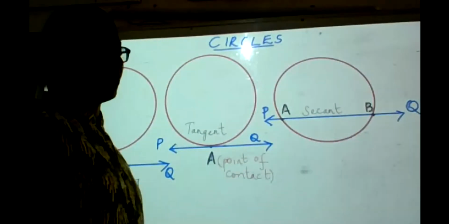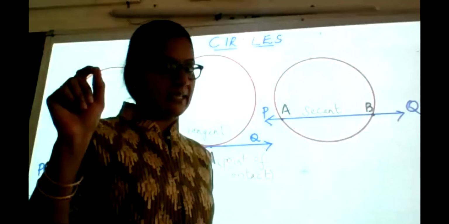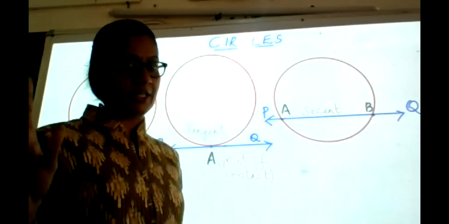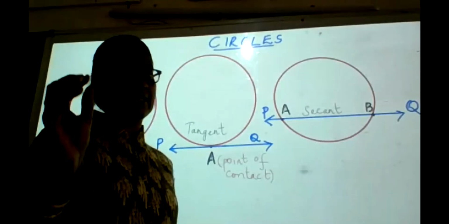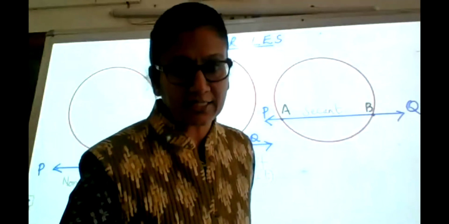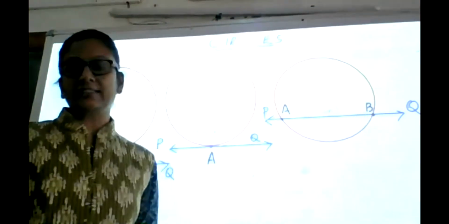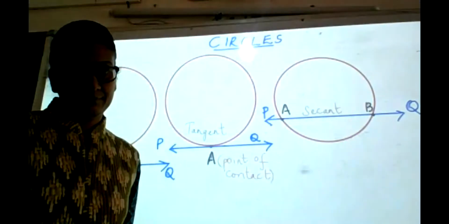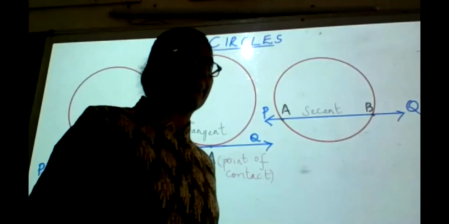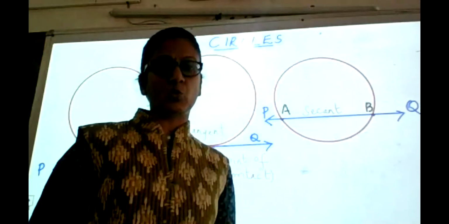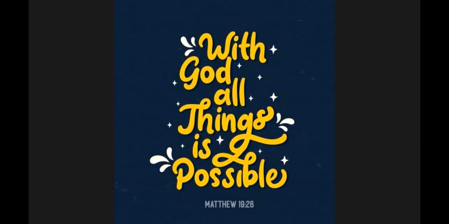You will find out the answer for this yourself by marking any point outside the circle and drawing tangents. The condition for a line to be a tangent is that it should touch the circle exactly at only one point. How many such lines could you draw? Somebody says 2, somebody says 1, somebody has told infinite. I leave the question there.